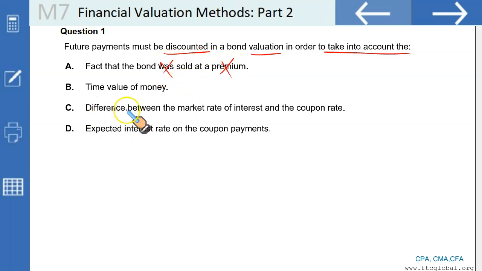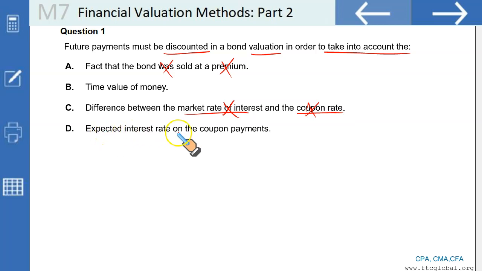C. The difference between the market rate of interest and the coupon rate. Well, this is not the reason why we discount the future cash flows related to interest and principal, not because they are different. We have to discount them so as to bring them into the present value, and that's what we record in our financial statements.